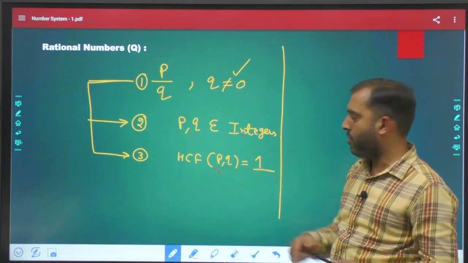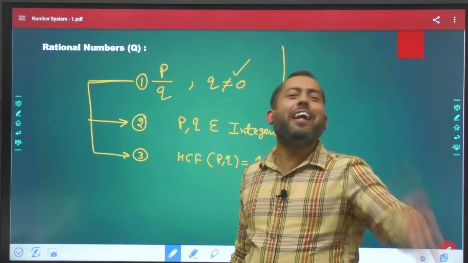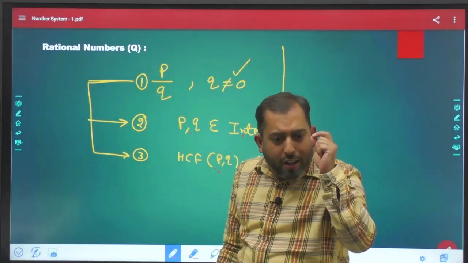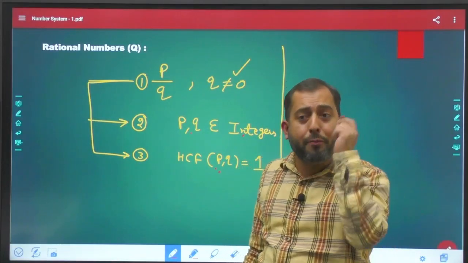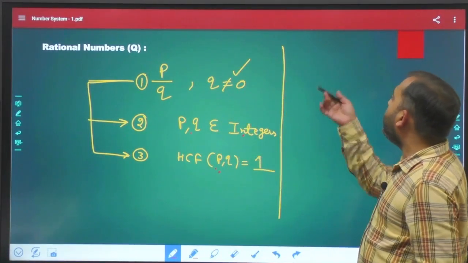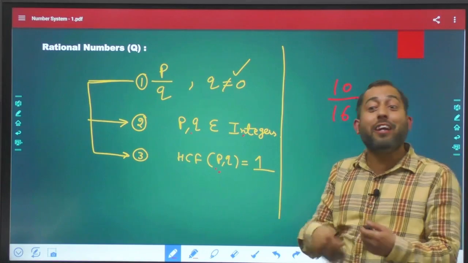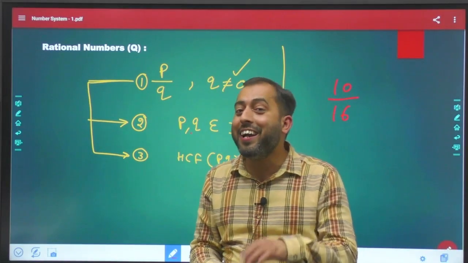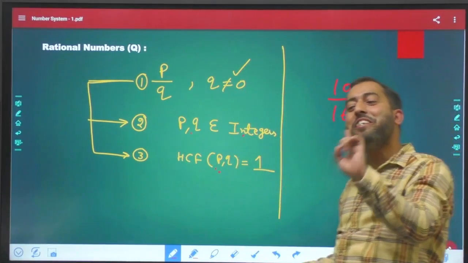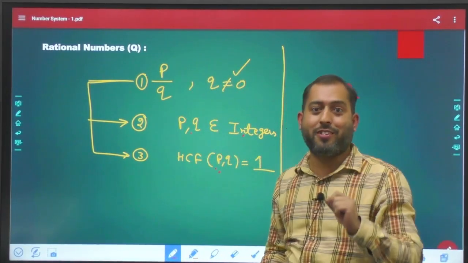Now the third part. Again, remember your good old days when you were in, I think, 4th or 5th standard. Again, you solved a problem very meticulously. You solved it properly. You did every bit of calculation properly. But in the end, you left your answer like this, 10 by 16. And you were happy you would get 5 out of 5 marks. But guys, if you left your answer like this, definitely your teacher will cut 1 mark again. Out of 5, you are going to get only 4 marks.